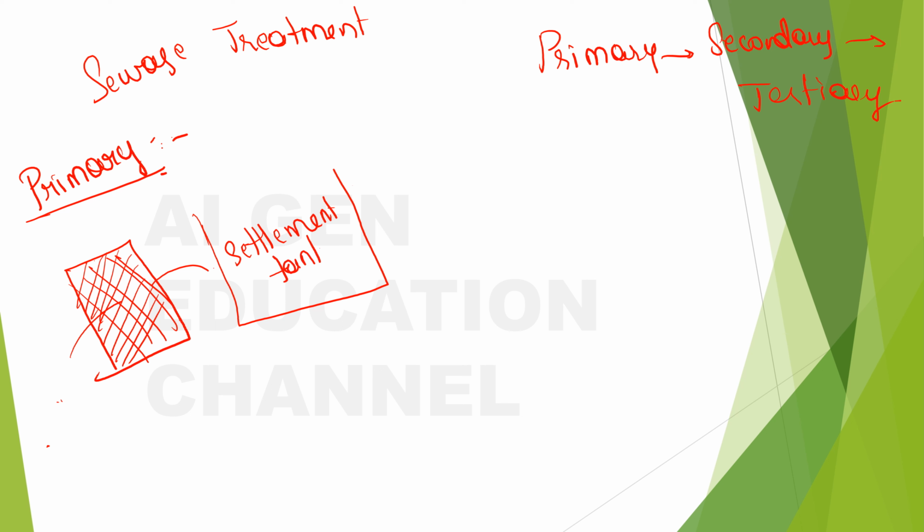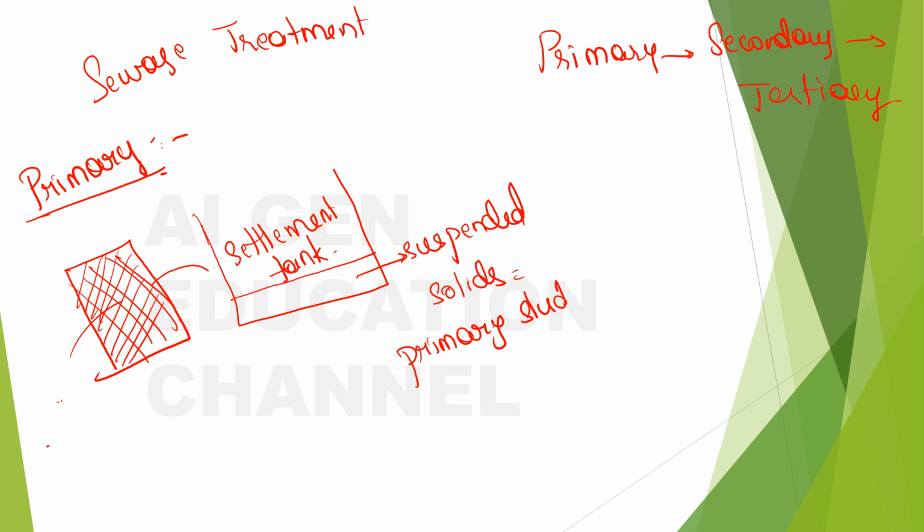In this settlement tank, the water is left for a few hours, and then you can find the suspended solids settled down at the bottom. The suspended solids are called primary sludge. The primary sludge will settle down at the bottom, and the water here will be called clarified water, and this clarified water will be sent to the secondary stage. Before that, what should we do with this primary sludge? This primary sludge is transferred into a separate tank called what?